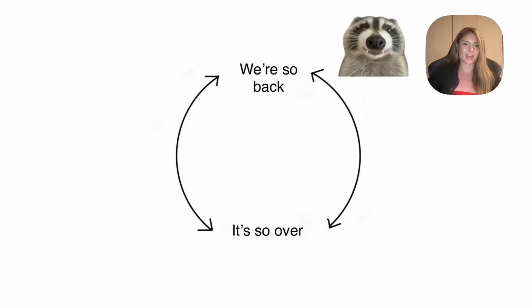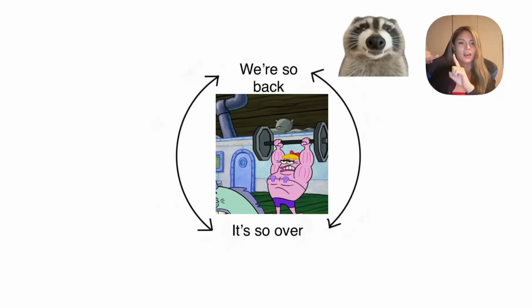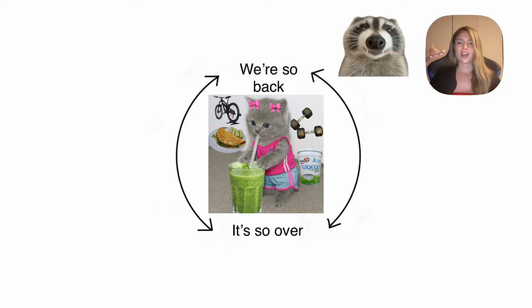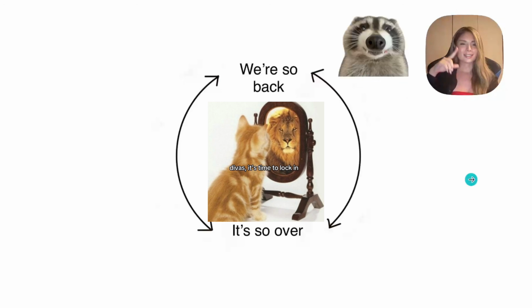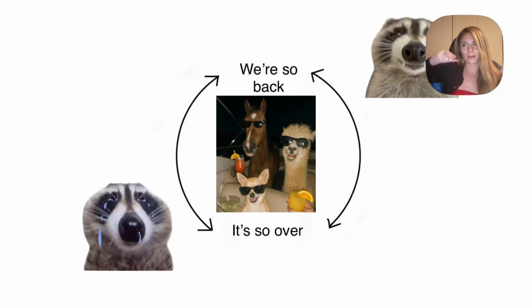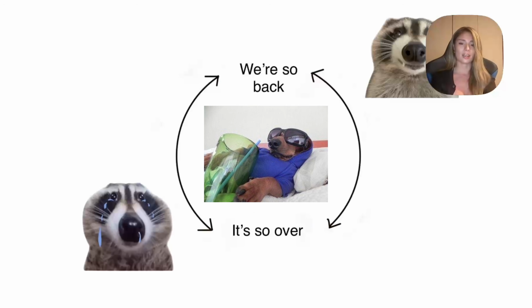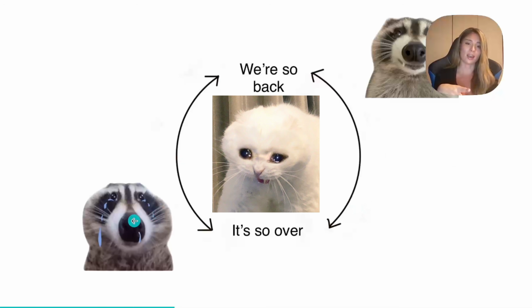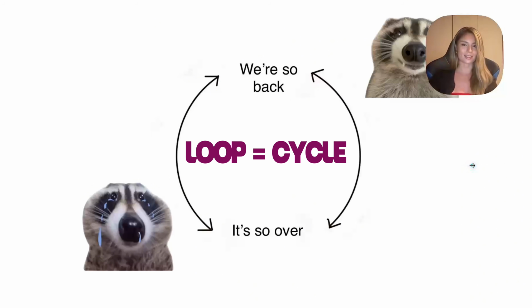Imagine you tell me, Steffi, I want to be the best mamacita I ever wanted to be. So my goal is going to be the most fit I've ever been. So you're going to plan the grocery shop, the healthy food. You're going to start going to the gym and you're going to feel like, oh, we're so back to it. Until summer arrives. And then, April starting, the party, the margaritas, the pool, the beach. And you start skipping the gym and you're going to feel like this is so over. So you're going to say, I promise you, next Monday I start again. And this is happening every year. Let's say it. So a loop is just a cycle.